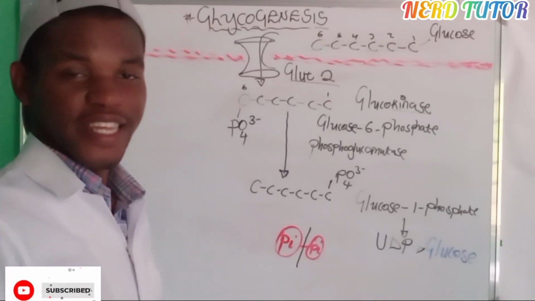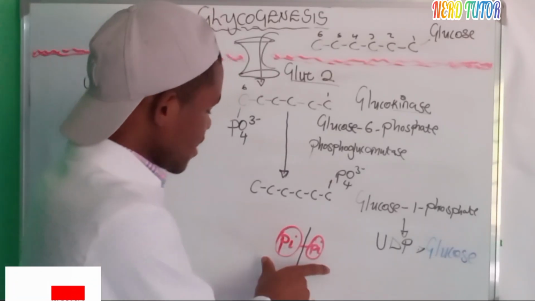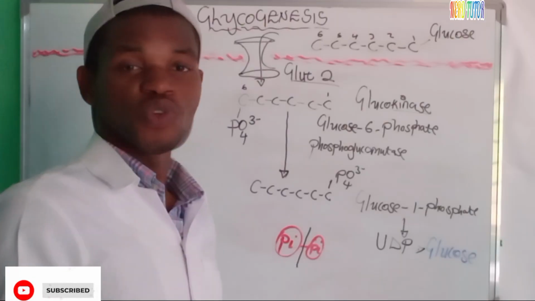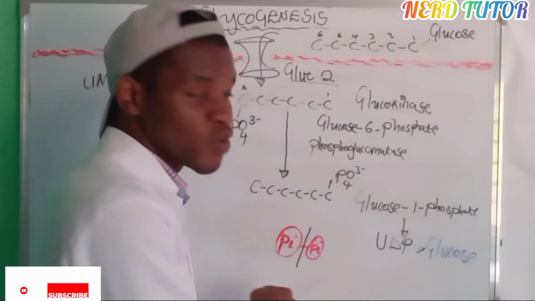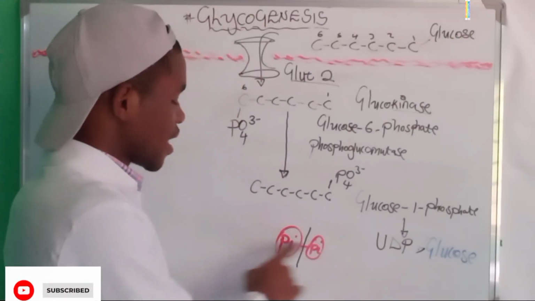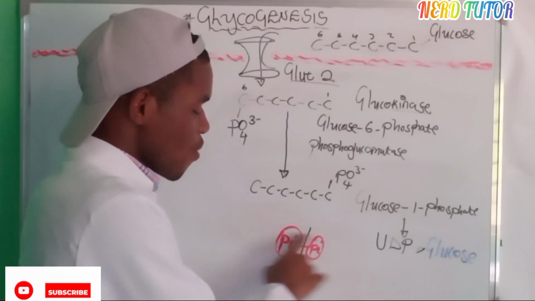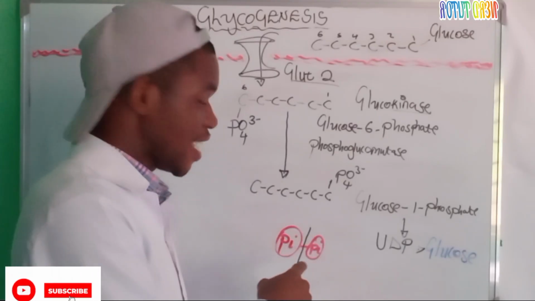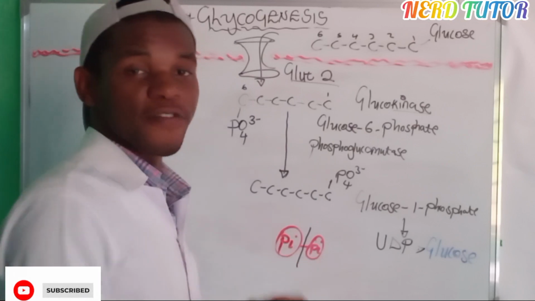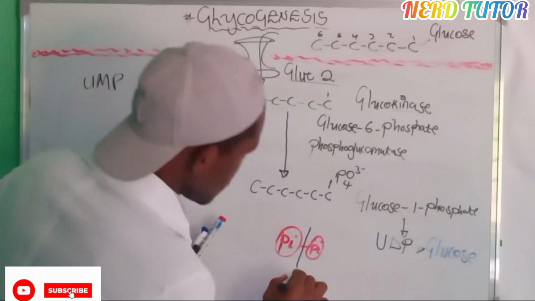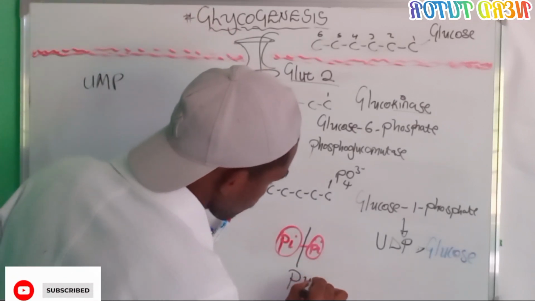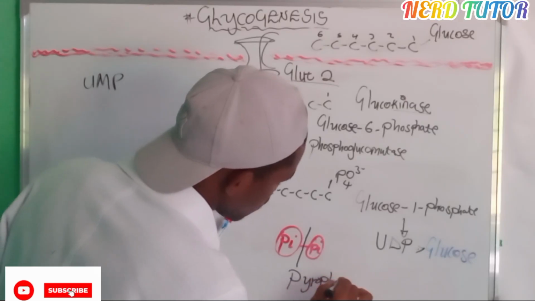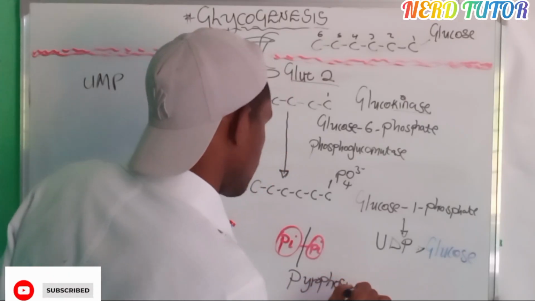What enzyme is breaking that bond? It is very simple to know, because these two are called pyrophosphates, and breaking this bond by an enzyme, it is pyrophosphatase.